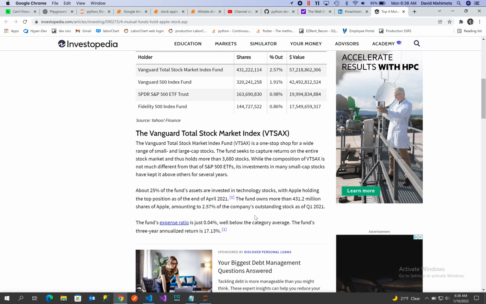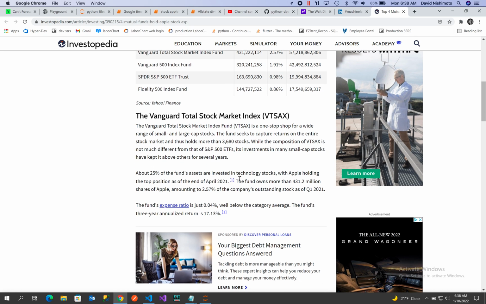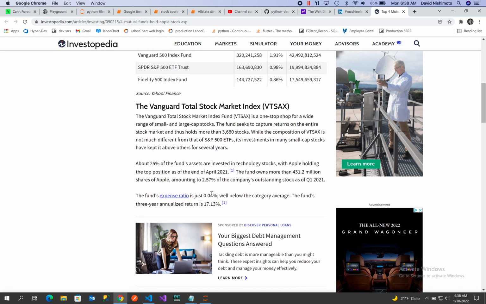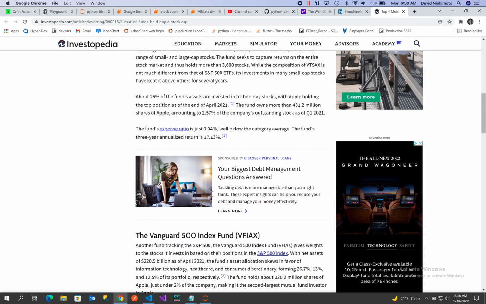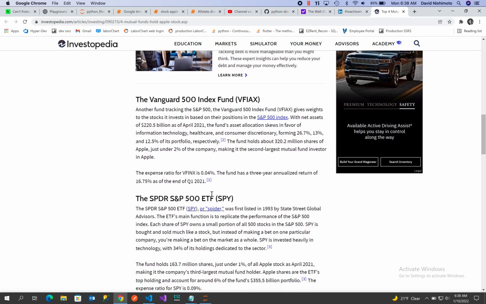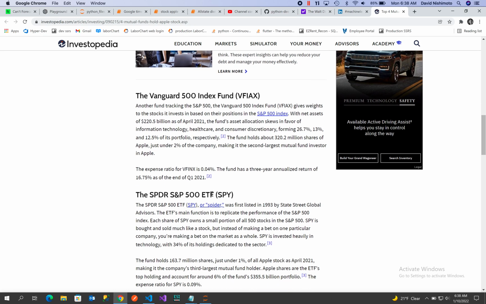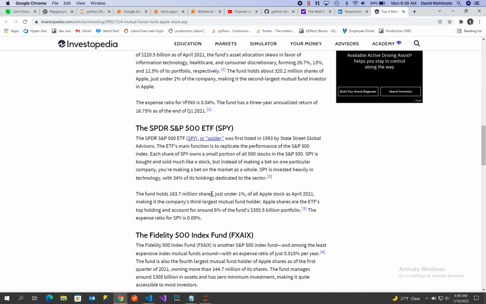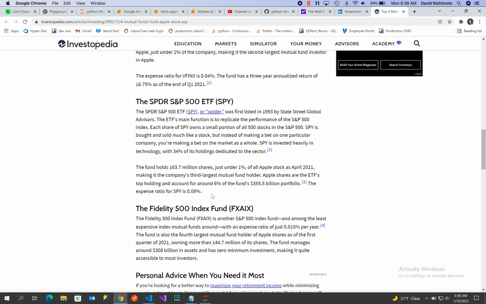And so as you look at their ownership of the shares, it tells you the percentage. So they own 2.5% of Apple, and then the second fund is 2% of the company. The third fund, it doesn't say what percentage. It's probably less than 1%.